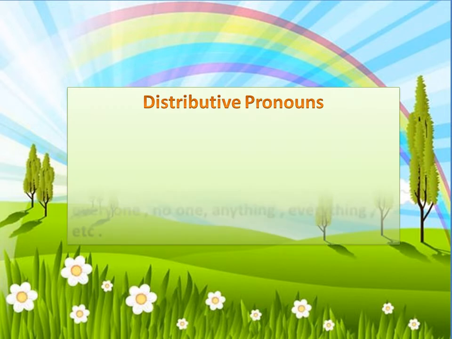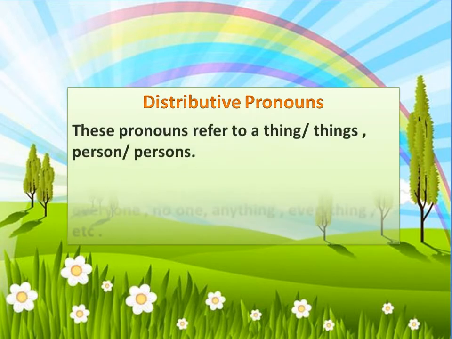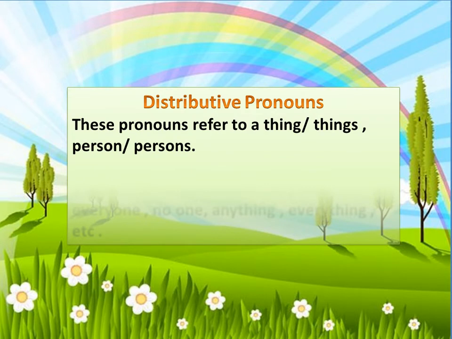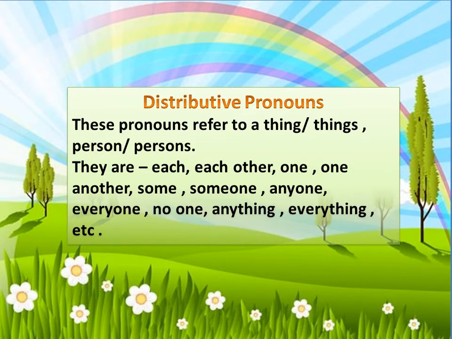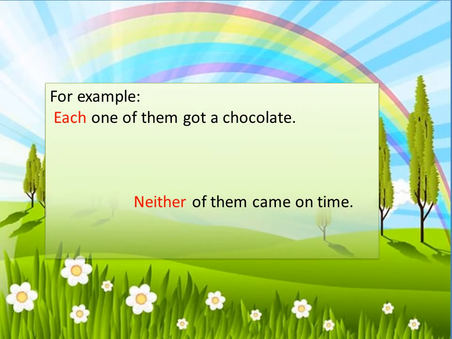Distributive pronouns. These pronouns refer to a thing or things, person or persons. They are each, each other, one, one another, some, someone, anyone, everyone, no one, anything, everything, etc. For example, each one of them got a chocolate.